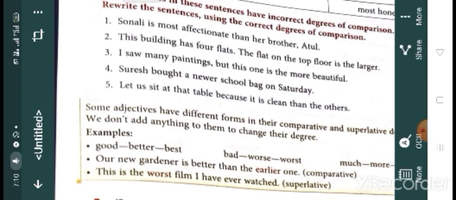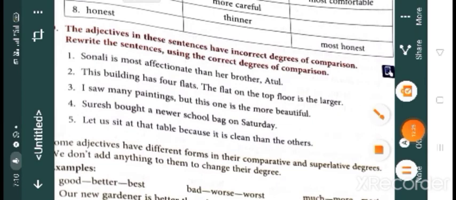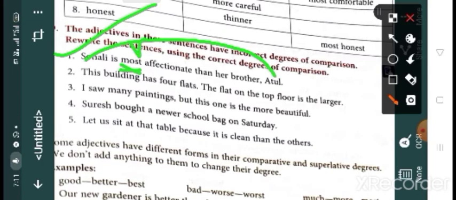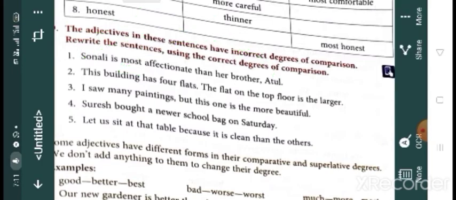So it's comparative degree, but here most is used. So we learned that if the given adjective is long, we use more for comparative and most for superlative. When two people are being compared, we use comparative degree. So this most is wrong. So you will use more. Clear?